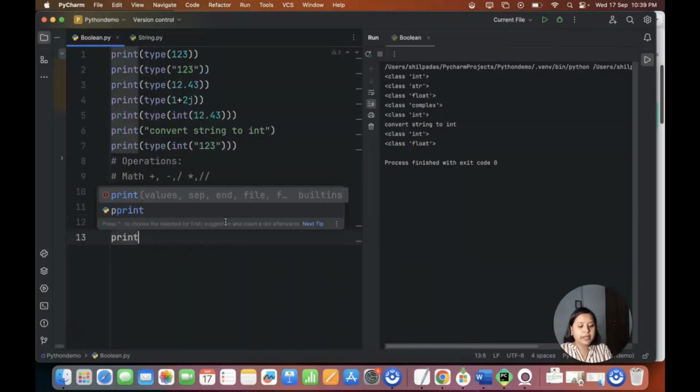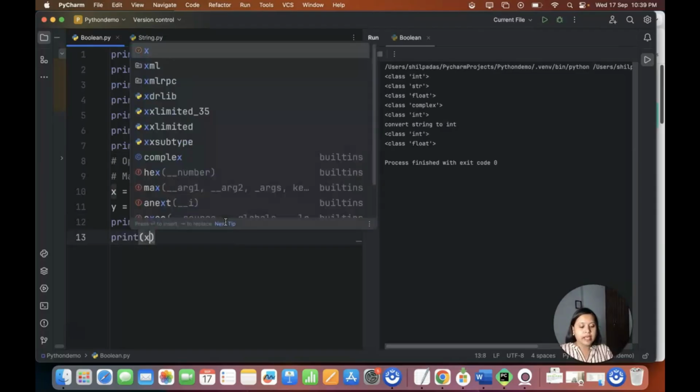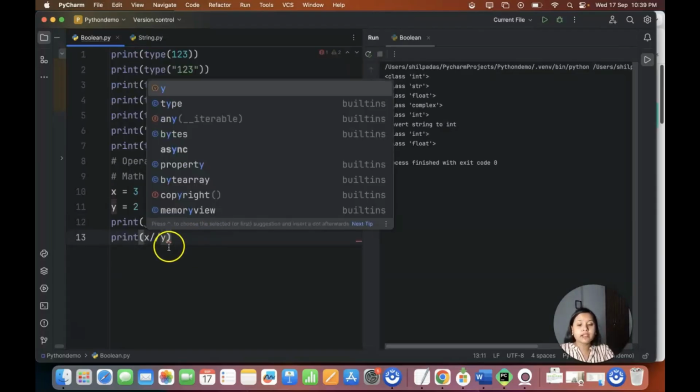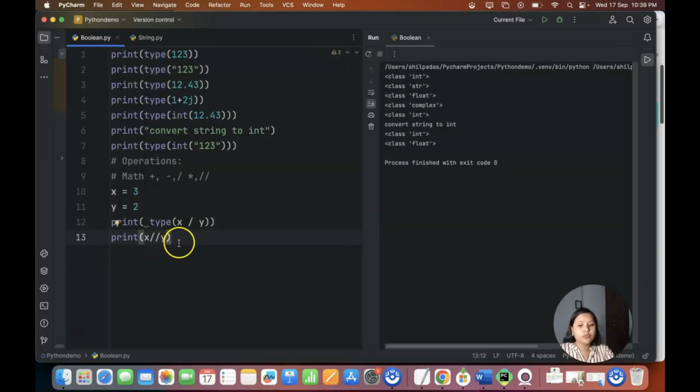Now I will do print x floor division y. Floor division means it's going to remove the decimal part and give me only the integer part of it, right? So that is x floor division y, which will be the integer type. If I do a type of this, then it will be an integer type. See, this is an integer type.